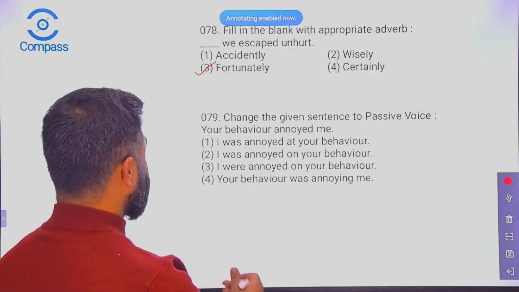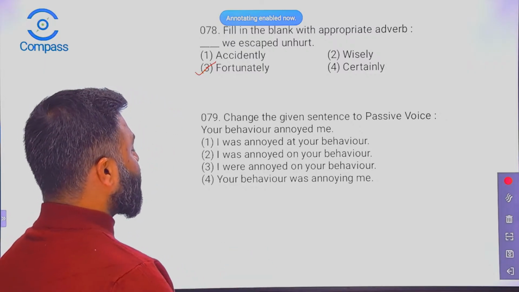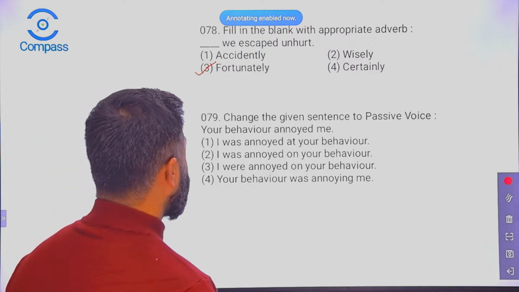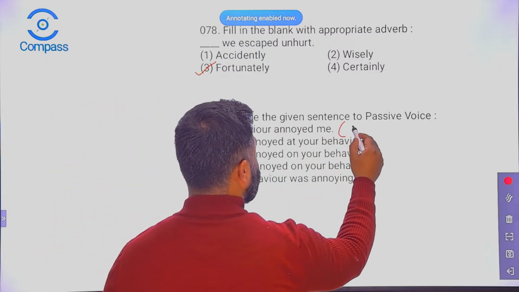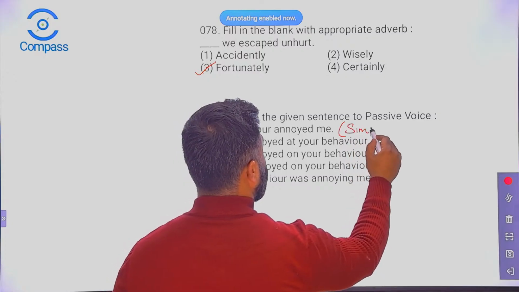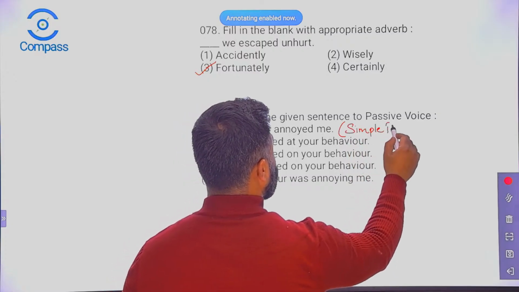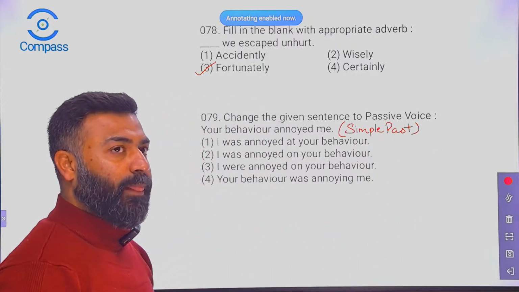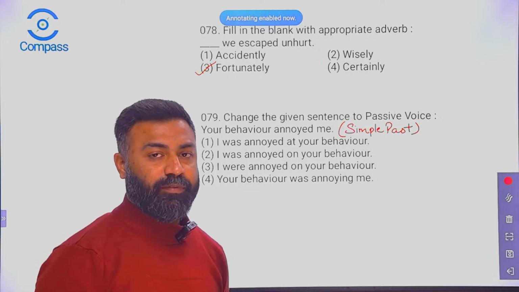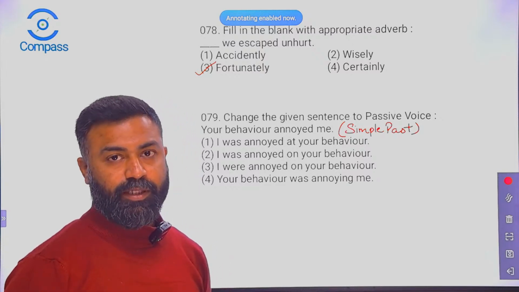Let's proceed with the next question. Change the given sentence to passive voice. Your behavior annoyed me. Now, this is in simple past tense. Simple past, right? So, what is the passive structure of simple past when we change from active to passive voice?